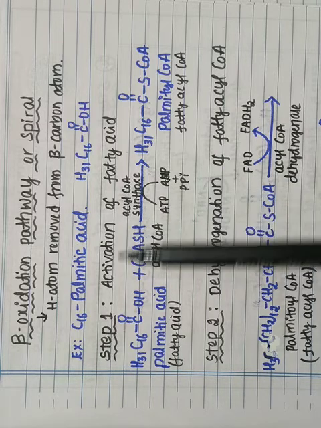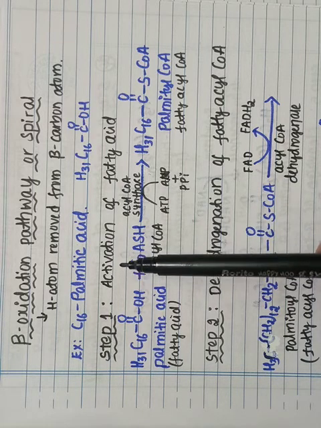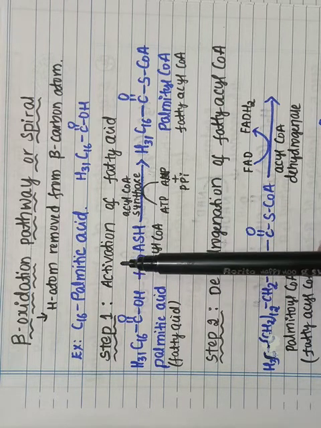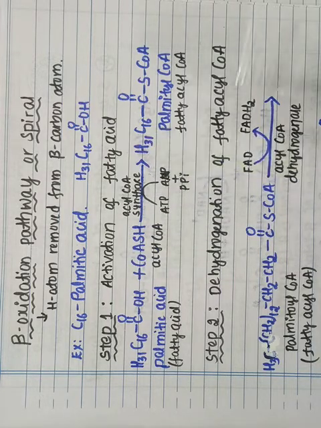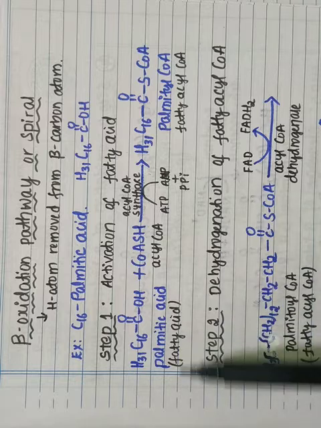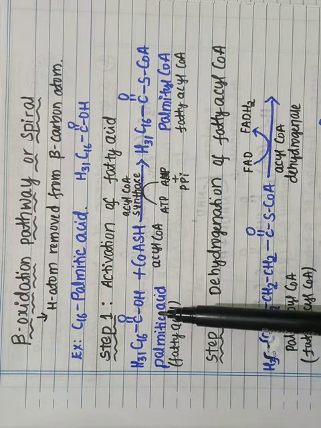So step 1, which we have already studied, is the activation of fatty acid. The step 1 in the beta oxidation is the activation of fatty acid. Here we have taken the example of palmitic acid.